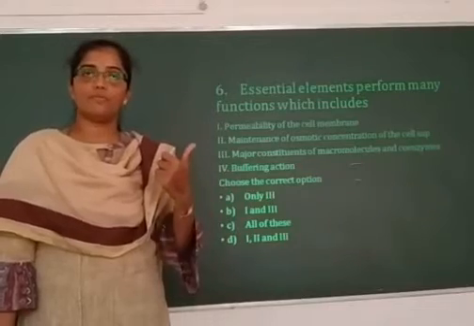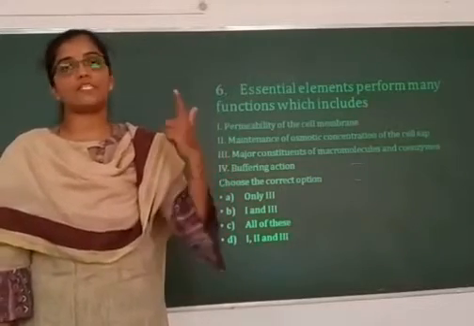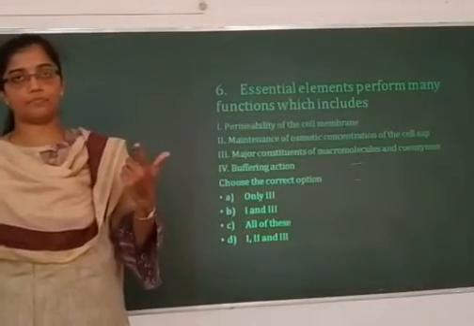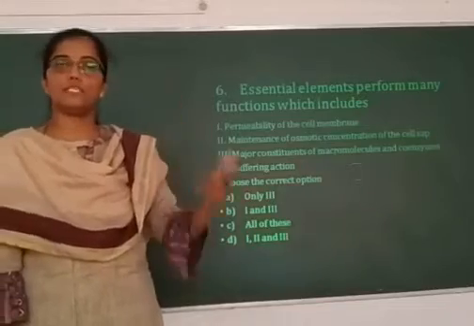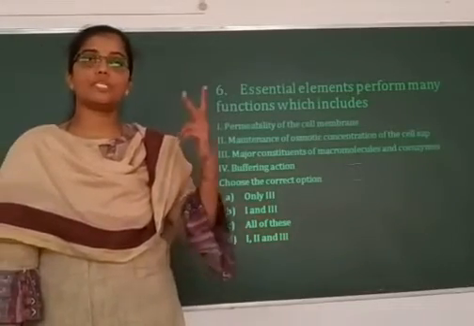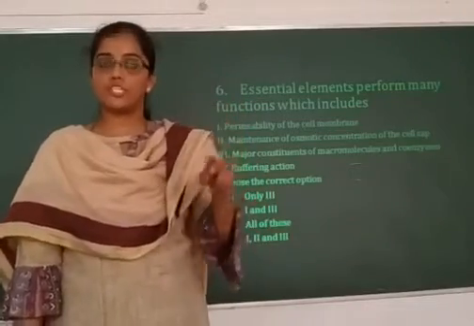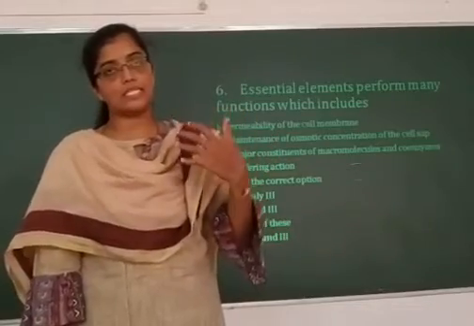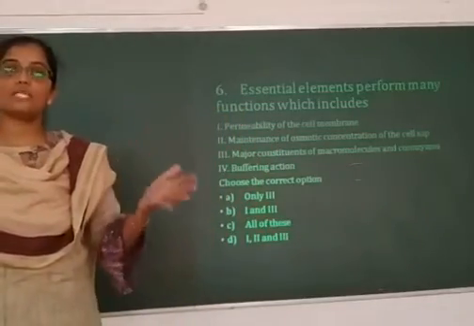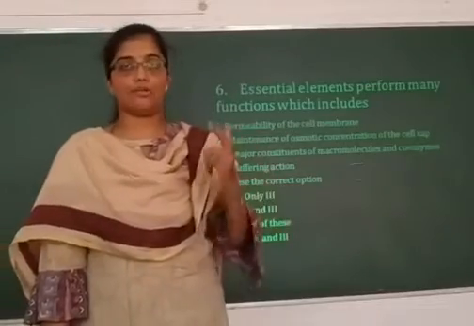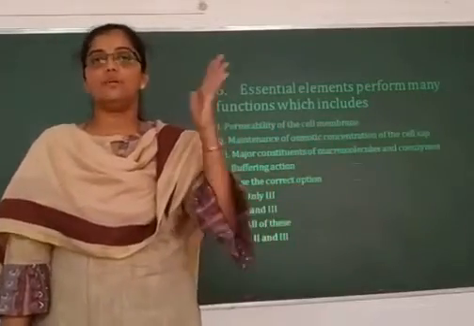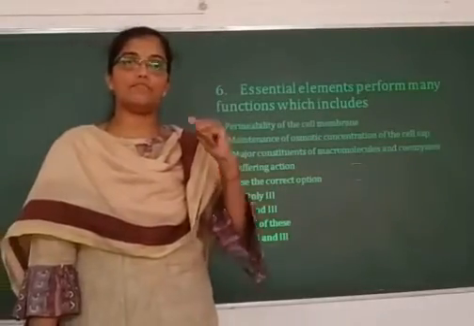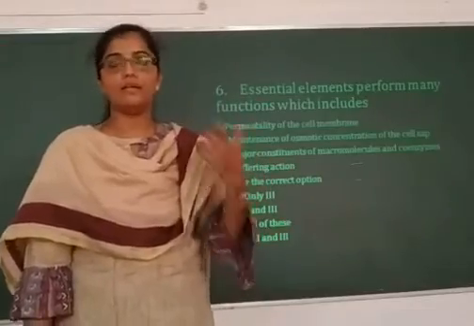Also, the requirement of those elements which are considered essential will not be replaced by any other elements. In the absence of these essential elements, the plant shows certain deficiency symptoms which disappear only when the element is supplied. All those elements are considered as essential elements. There are around 17 essential elements for plant growth, divided into macronutrients and micronutrients. These essential elements have different roles to play in the plant body.